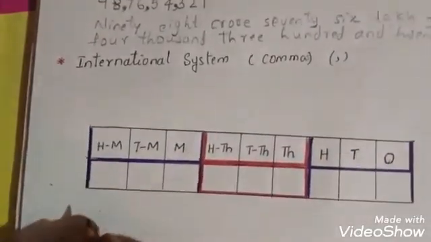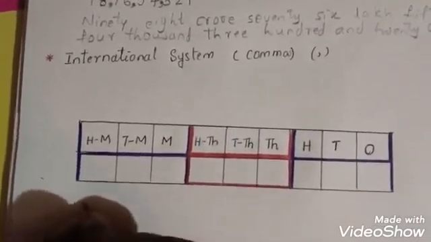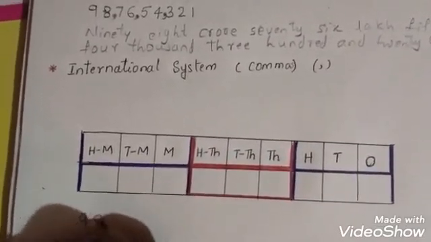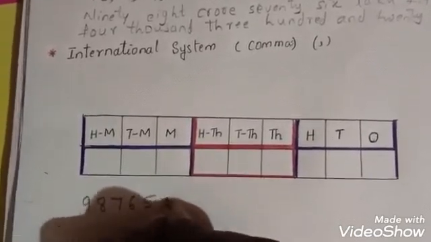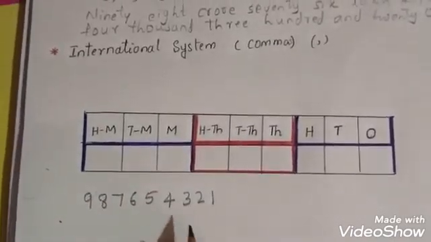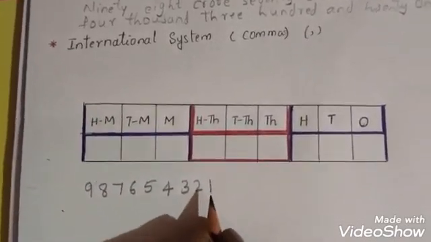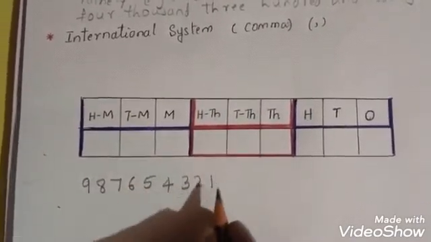Suppose I had taken one number here, children. The same number only, I will take 9, 8, 7, 6, 5, 4, 3, 2, 1. How to read this number in the international system, meaning other countries?